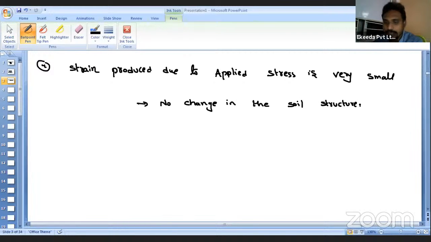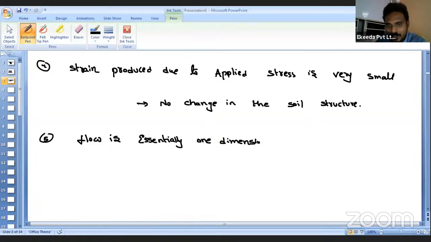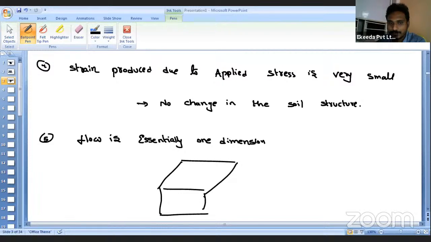And the next point is that the flow is essentially one dimensional. Imagine there is water in the porous medium; that water can move in any direction. But the assumption we are considering is only one dimension. Suppose I consider a soil mass in a cubical way.